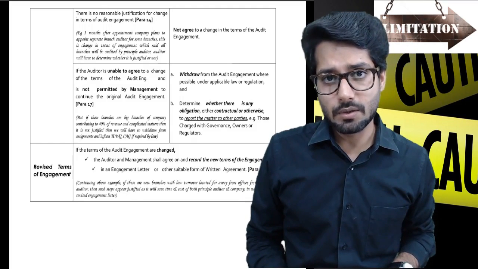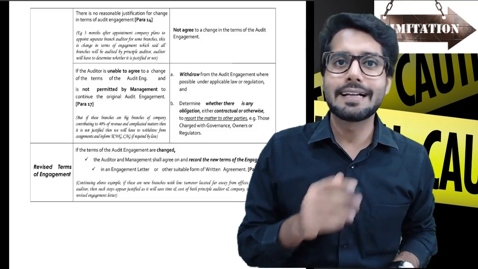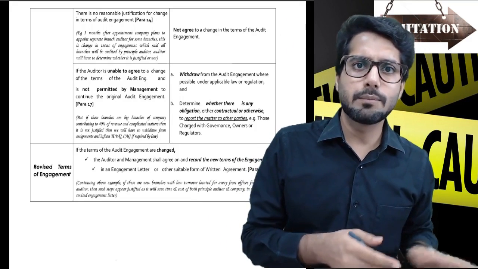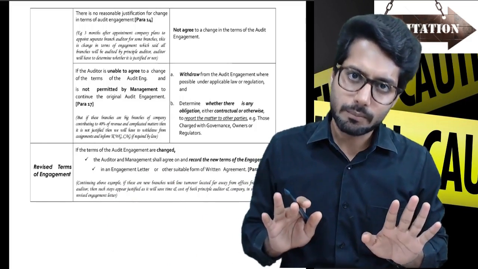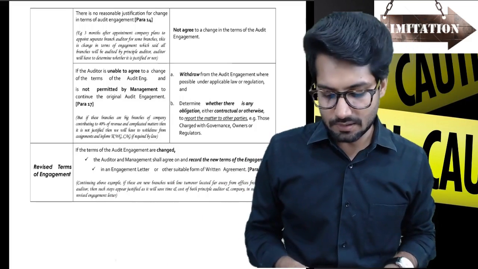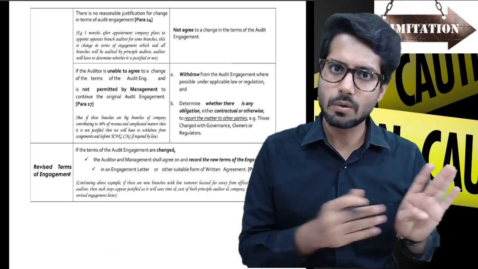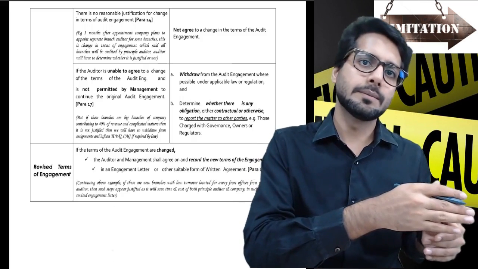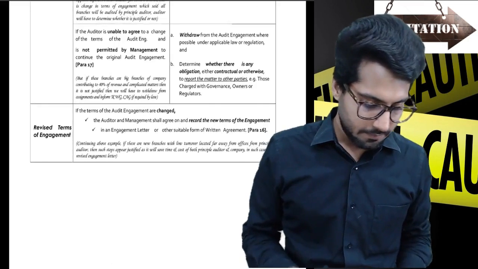Because we have done a substantial part, or because the law has specifically asked us to conduct an audit on their behalf. In that case, whatever the truth is, and whatever limitations they are putting, we will simply tell it to the regulatory body. They'll deal with it. So we just have to create a report and disclaim it, right? And if there are any contractual or legal obligations, we have to deal with that also. Legal is basically as per law, contractual is as per agreement. If we are supposed to tell the TCWG before withdrawing, we will tell them about the whole situation that is going on. Okay, this brings us to the fourth topic.